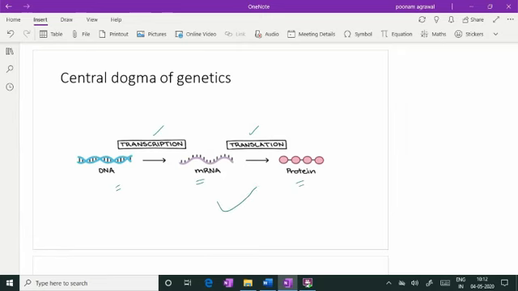Now, when the translation is taking place from mRNA to the protein, when the nucleotide sequences are read for the sequence of amino acids, there are certain sets of rules which are being followed. The connection between the mRNA and the protein is the process of genetic code. So let's see what genetic code is. What all rules are there for the genetic code which transfers the information from mRNA to the protein, where the sequence of nucleotides is reflected into the sequence of amino acids.